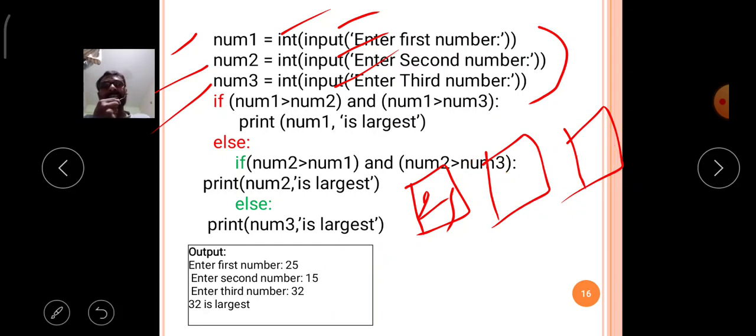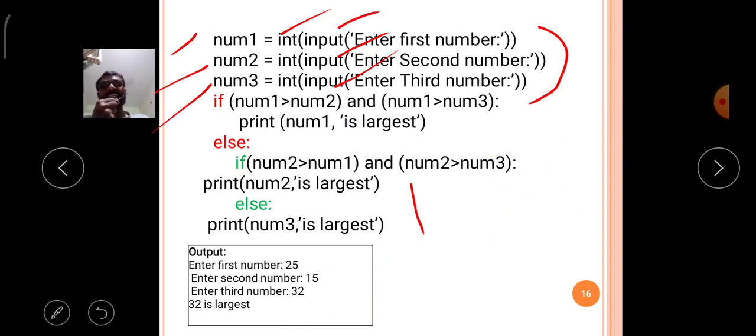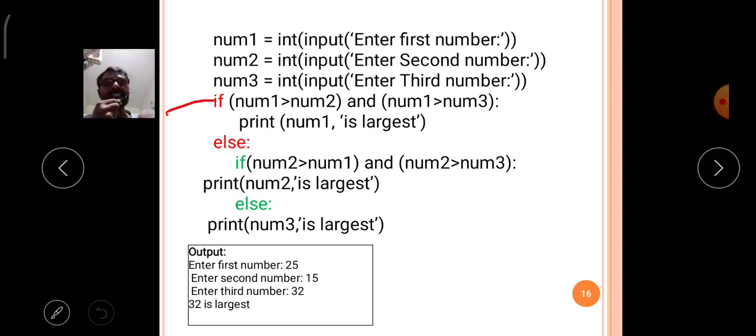Here at the uppermost position, an if-else statement is there. In the else part, again one if-else statement is there. That's why this concept comes under the nested if condition.